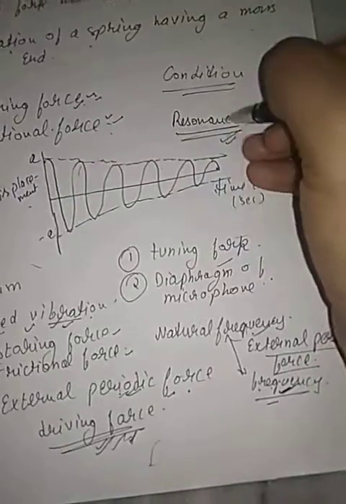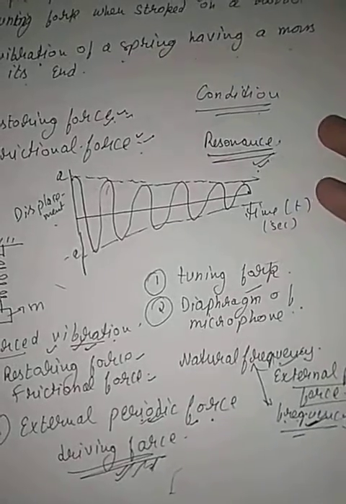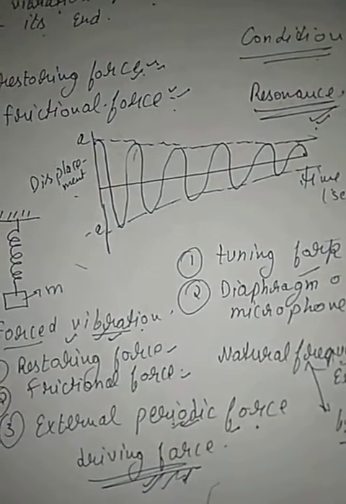Clear? Resonance only occurs whenever the natural frequency of the body and the frequency created by the applied force become equal. There is a condition that resonance only occurs when the applied force causes forced vibration in the body and the frequency of the applied force is exactly equal to the natural frequency of the vibrating body. This is the condition for resonance. Clear? This is the condition for resonance.